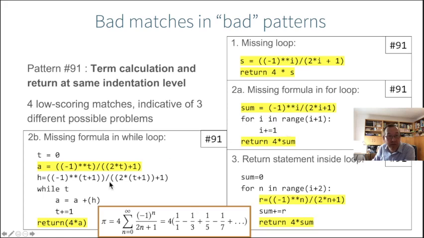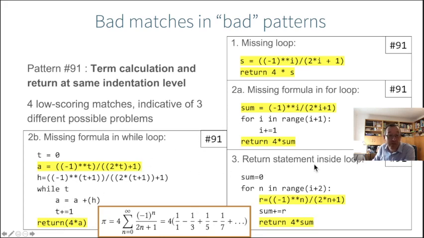The second one, 2a and 2b, are two variants of the problem where there is a for loop here and there is a while loop, but there is no term calculation inside the loop. This formula should be inside the loop, and you should also increment the sum. So there is a for loop, but the for loop is not doing a lot. And here there's a while loop, but the while loop is not doing a lot. There's not any calculation nor any incrementation of this sum inside the while loop. So this is clearly wrong as well.